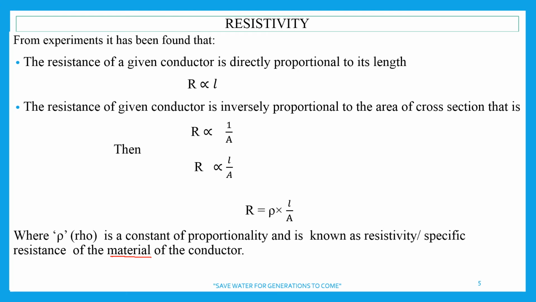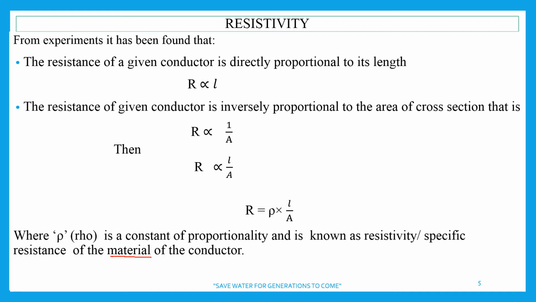The conductor can be copper, aluminum, or any other, tungsten also. All are conductors, but the nature of material is different. Copper is one material, aluminum is also a conductor, but its material is different. Therefore, here we talk about the specific resistance of the material of the conductor, and it is rho.